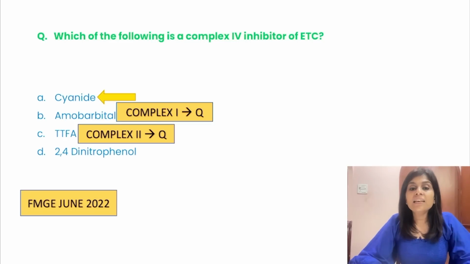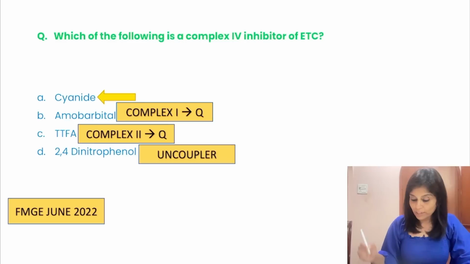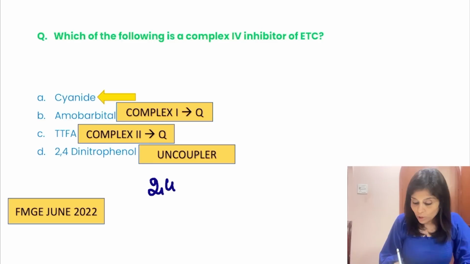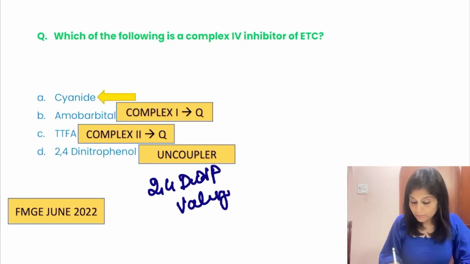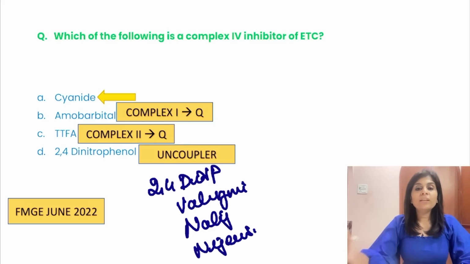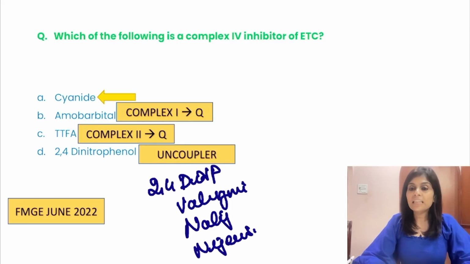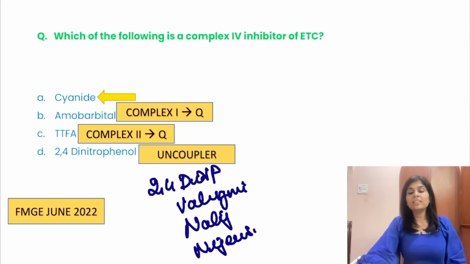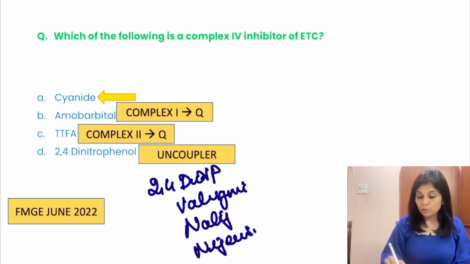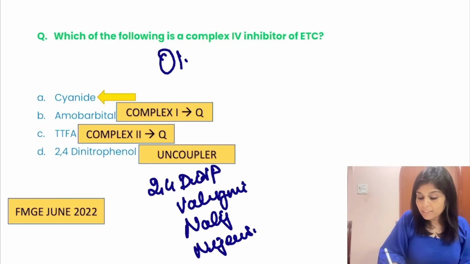2,4-dinitrophenol is an uncoupler. So what are the uncouplers that you know? 2,4-dinitrophenol, valinomycin, nalinomycin and nigericin. Okay, all these are uncouplers. Do not include oligomycin here.